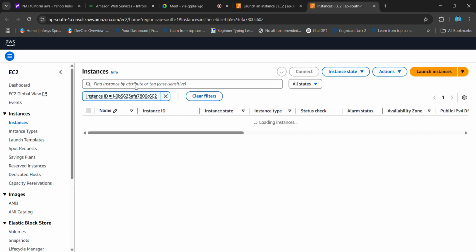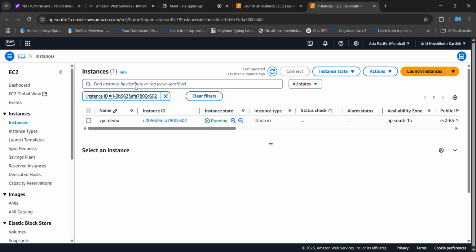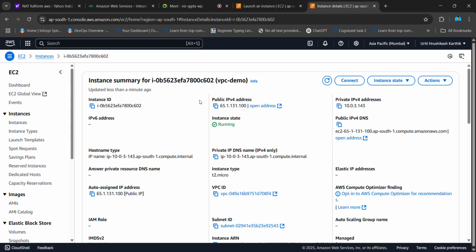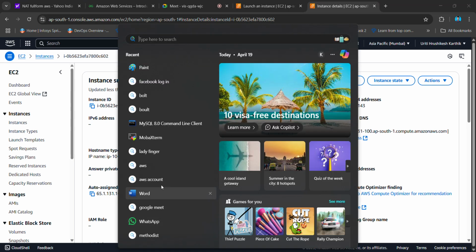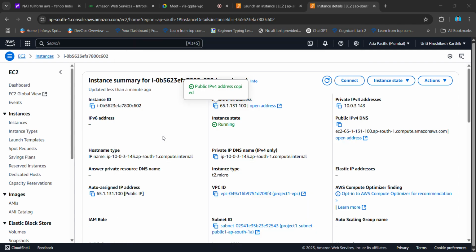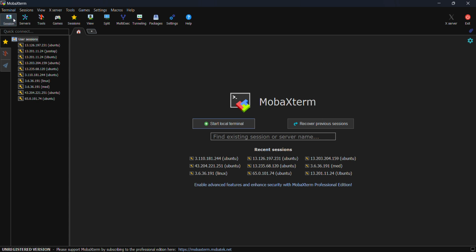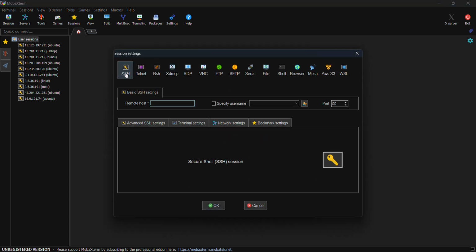Now what I'll do? Let's try a demo. I'll try to expose this port, but to expose something I need to install a software or something, right? Let me try to do that. I'll connect to MobaXterm. Session, SSH. I'll paste this. I'll specify username called ubuntu.